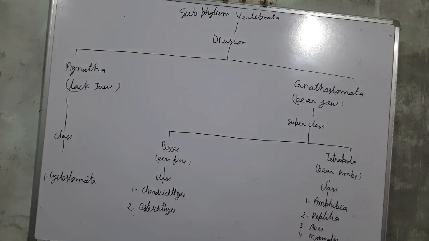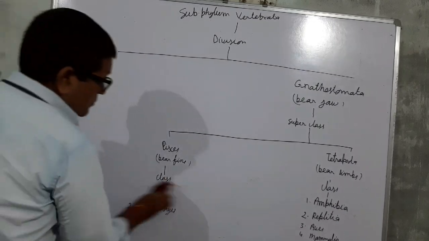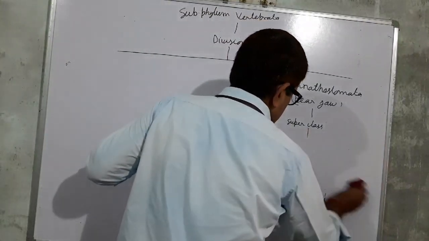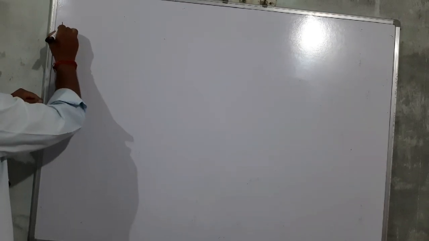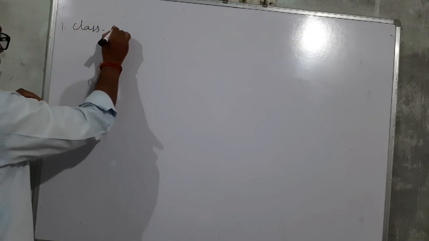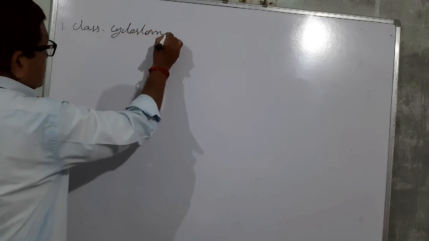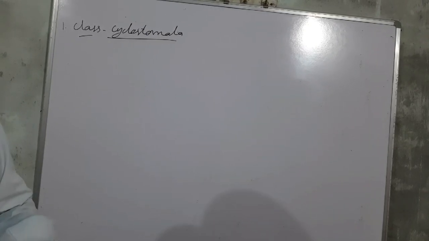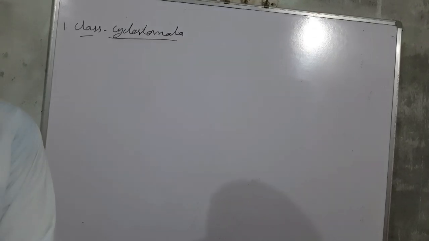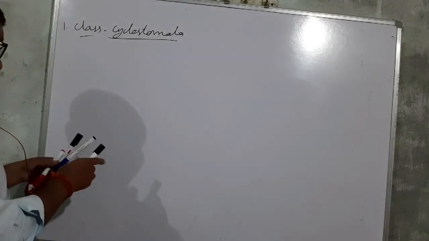Now we have to discuss one by one. First, we discuss the class Cyclostomata, and in this class we write some properties.